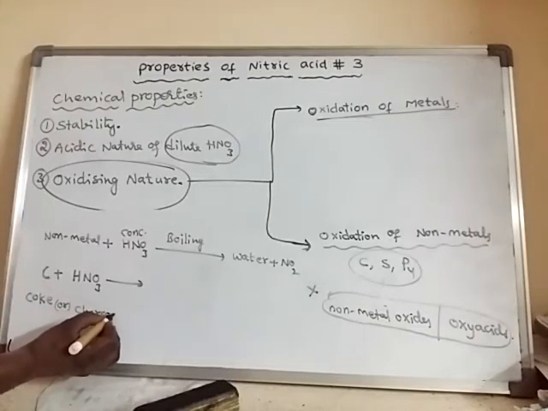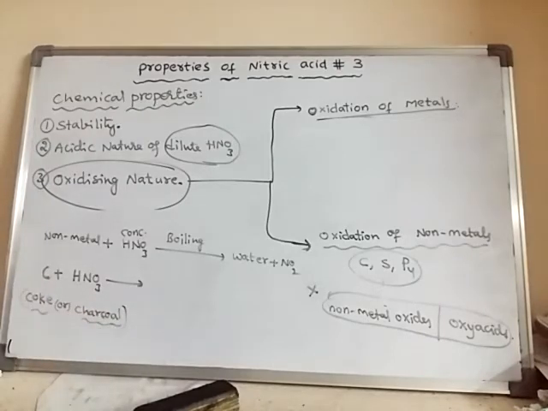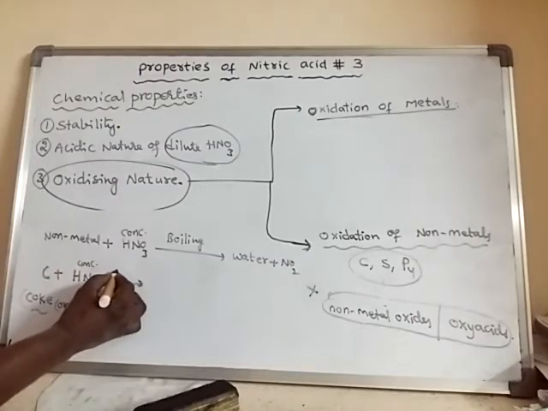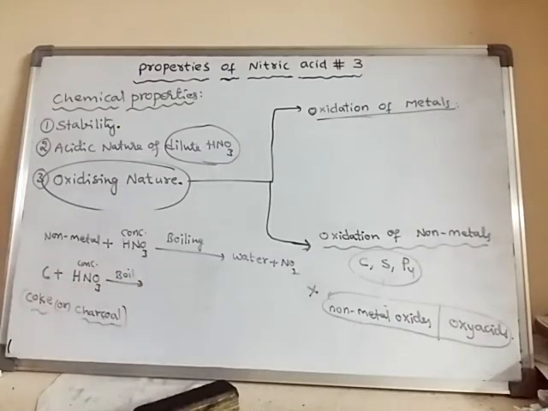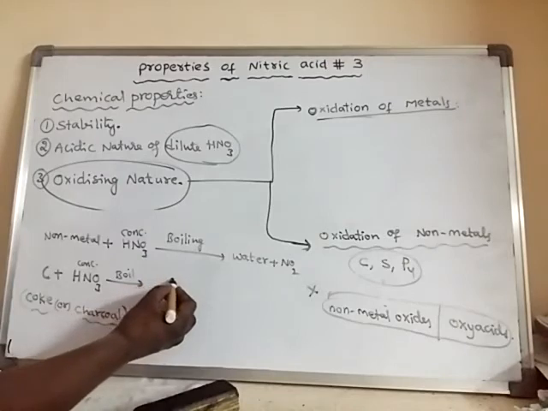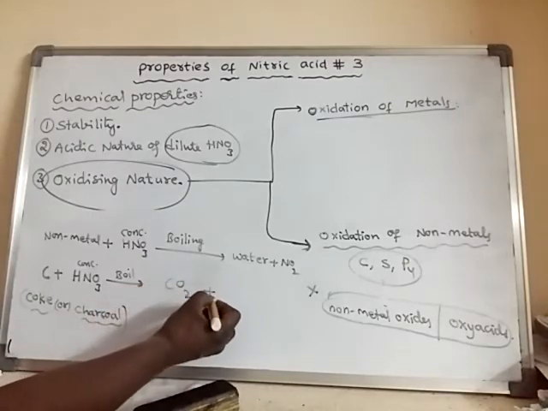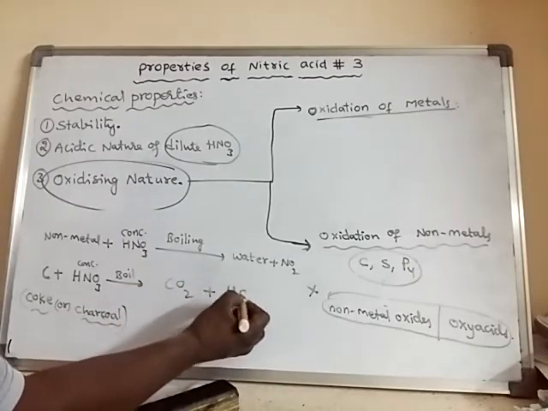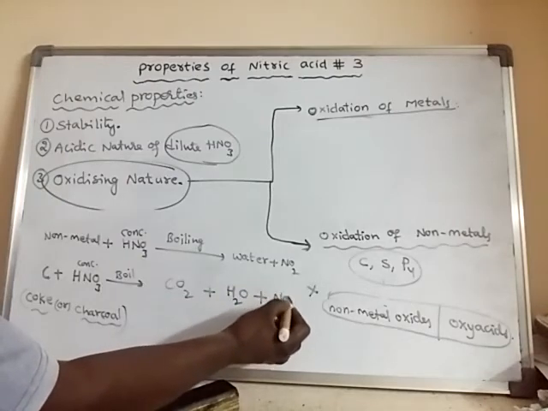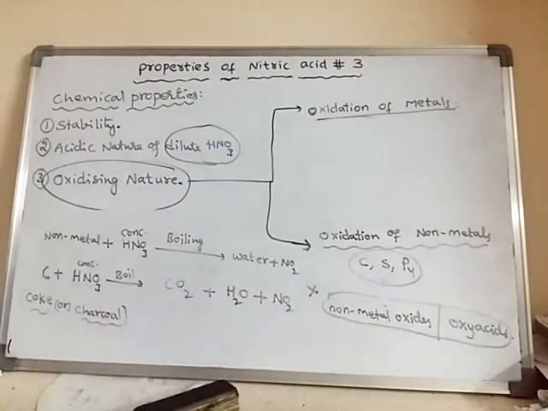You may take charcoal or coke for carbon, and concentrated nitric acid. If you boil the reaction mixture, it forms carbon dioxide gas, water, and nitrogen dioxide. So like this the reaction takes place.